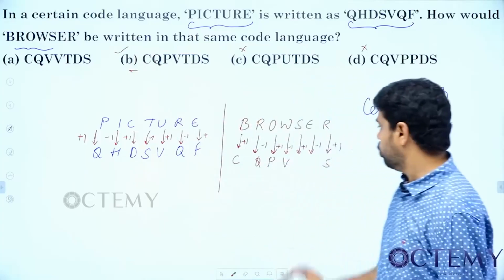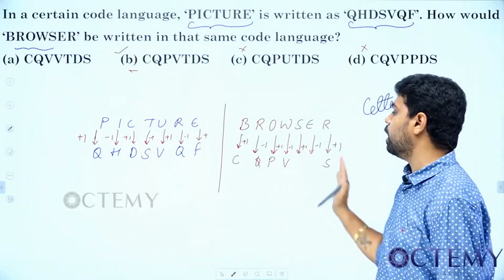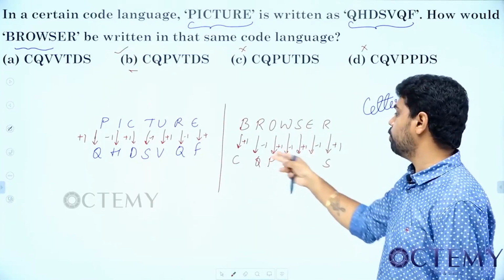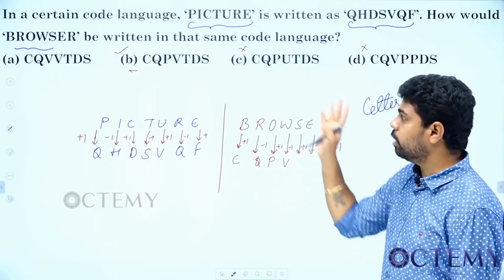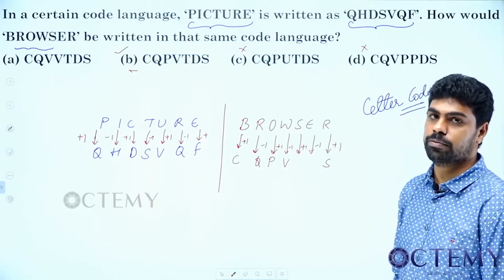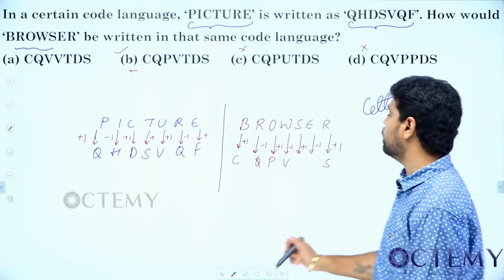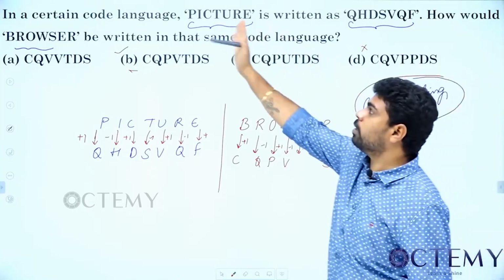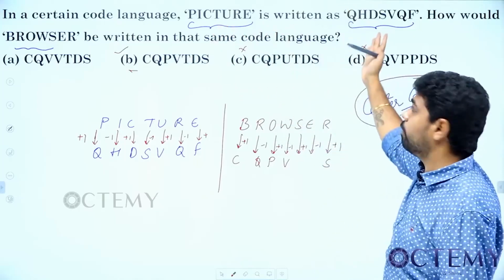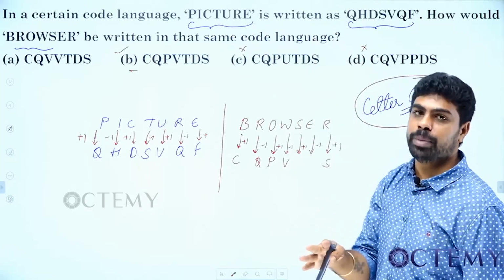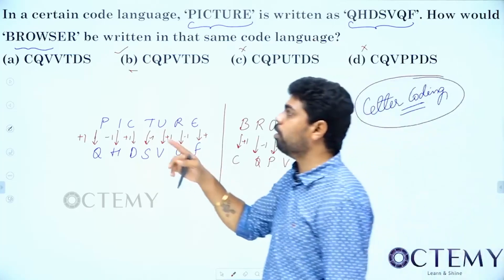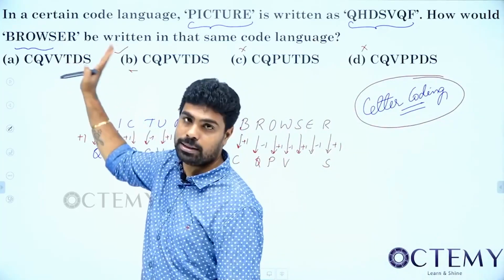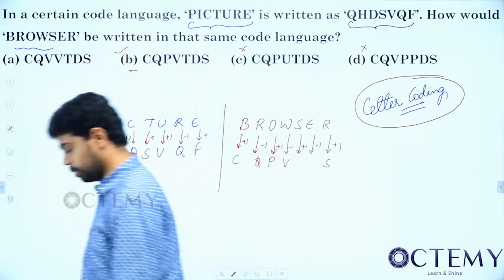Don't write for all, just check first and last, then one of the middle ones, then check the options. Then it will be easy for you to solve. So this is letter coding, where we replace letters of a word with letters following a certain pattern, and the same should be followed for the question asked. Okay, next.